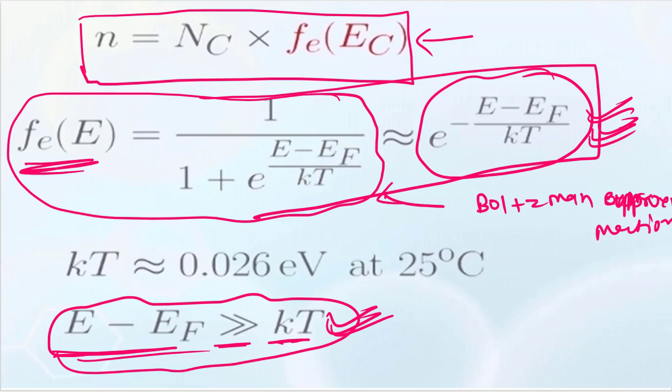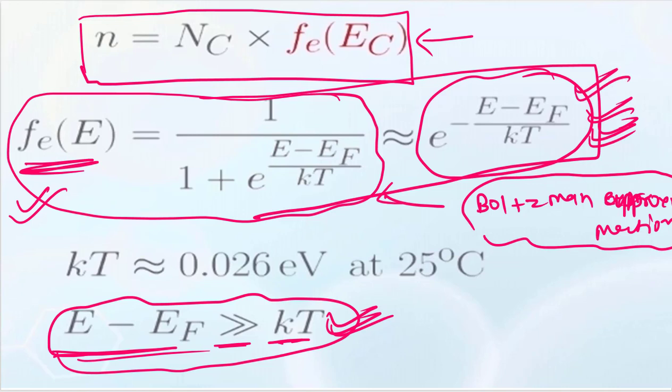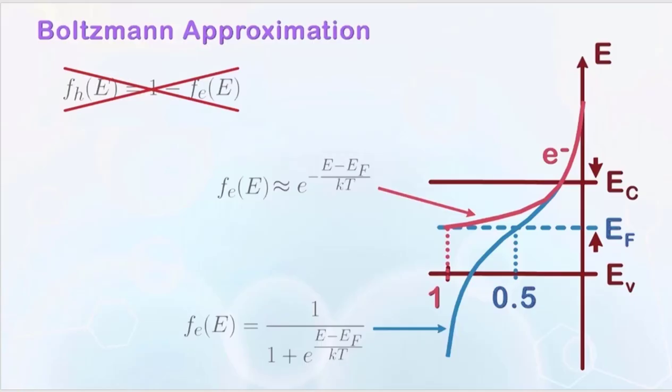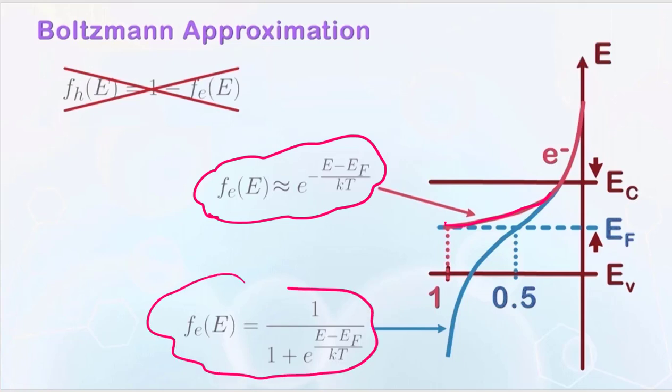The Boltzmann approximation approximates this probability distribution formula with this expression. But remember, this is only valid when E minus EF is greater than or equal to kT. If you see this Boltzmann approximation, the expression is given by this red line, while the original Fermi-Dirac distribution is given by this blue line.